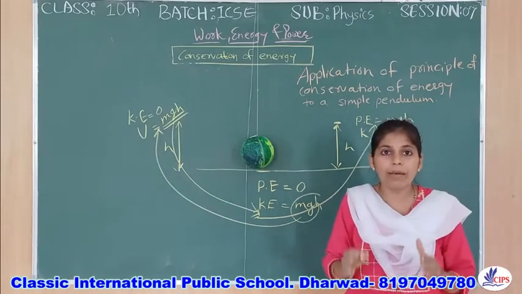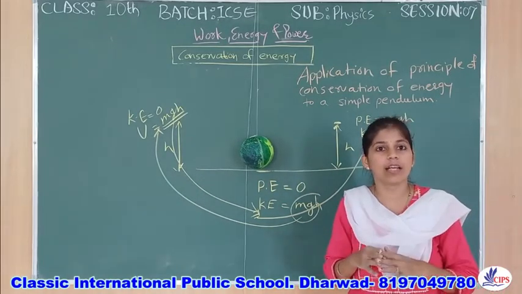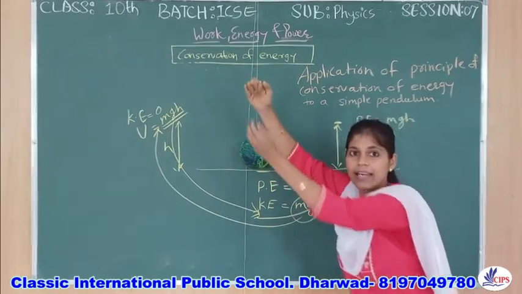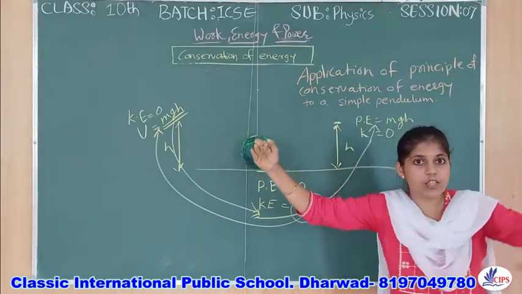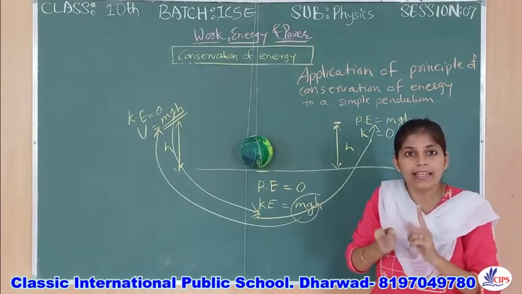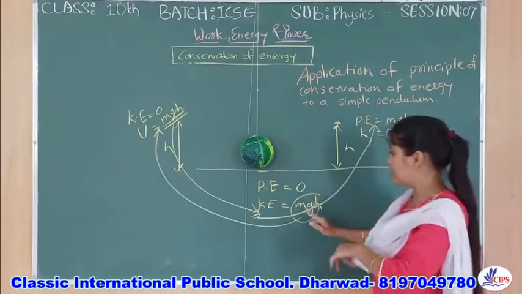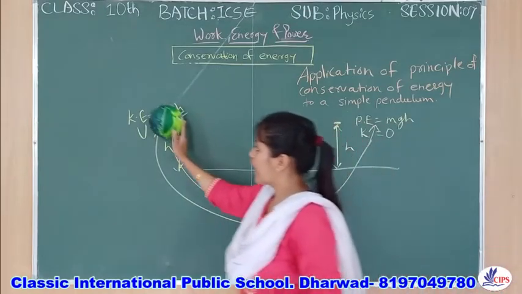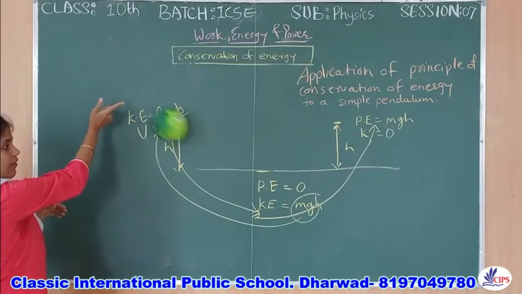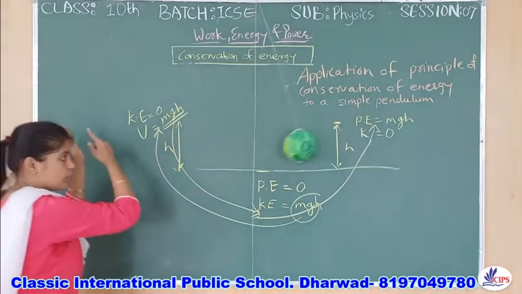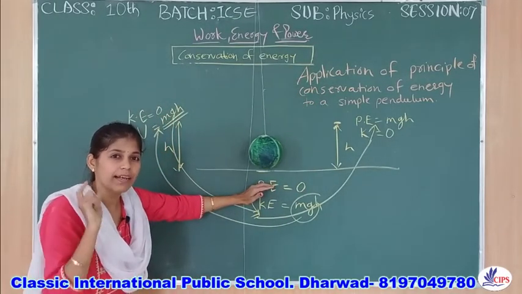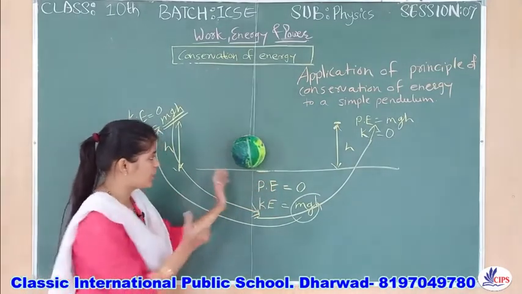So in case of a simple pendulum, energy conservation will apply. Why? Because it is gaining some height, again coming to the mean position, again going up, meaning gaining some height again. So there is simultaneous interchange between kinetic energy and potential energy. Here it is gaining potential energy, right? As I leave it, it will go that side, through the mean position it's moving up. The mean position is the point where potential energy will be 0.